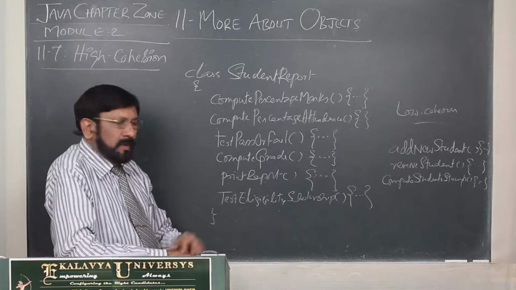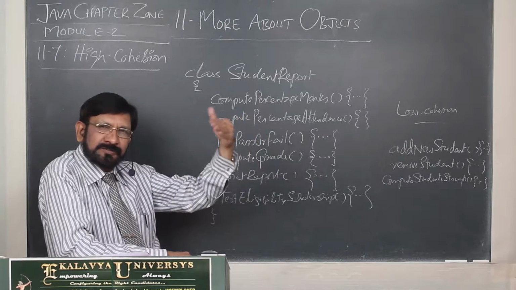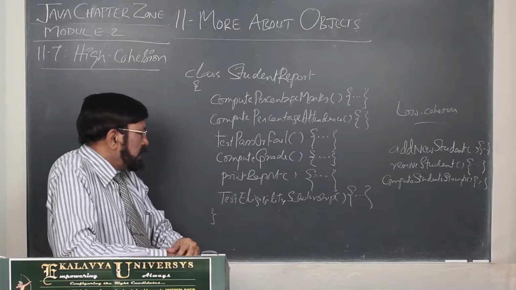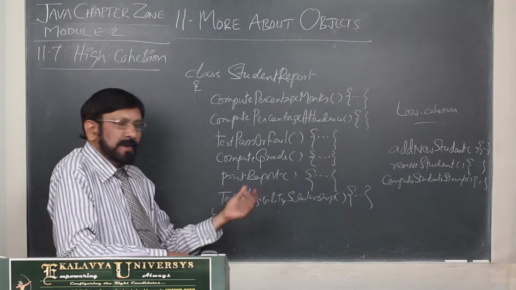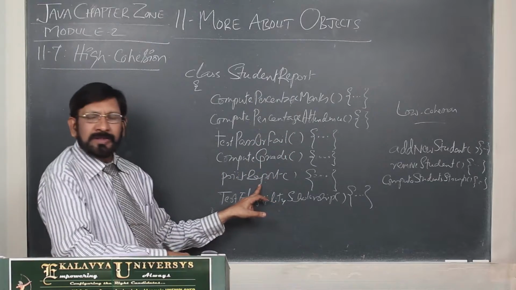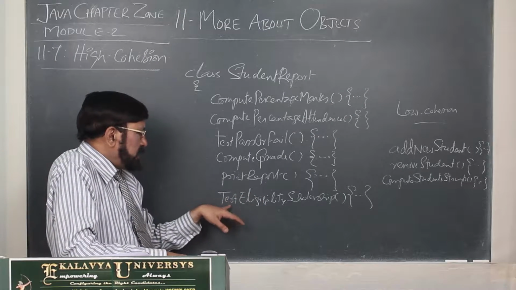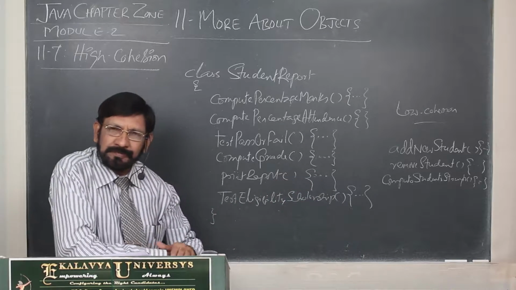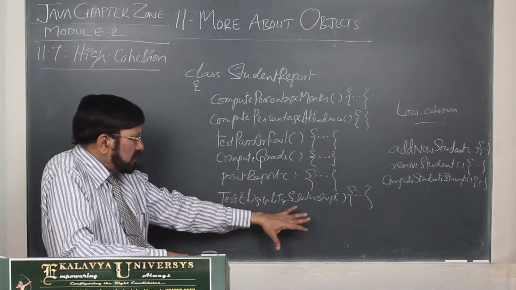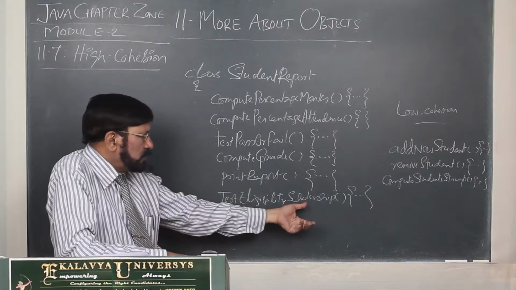Compute grade. For all passed students, we have to compute grade like distinction, first class, second class, third class, etc. and all that. So compute grade. Thereafter, print a report. With all this information in a specific format, you have to print the report. This is a different method. And last one, test eligibility for scholarship. Actually, if they choose certain criteria and all that, then they may be eligible for a scholarship. That also may be one of the methods.